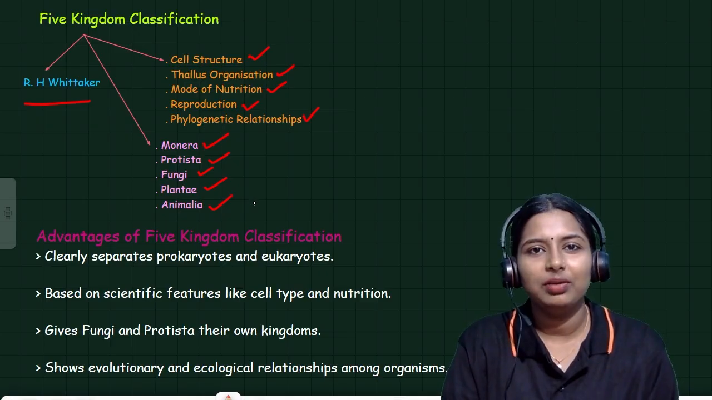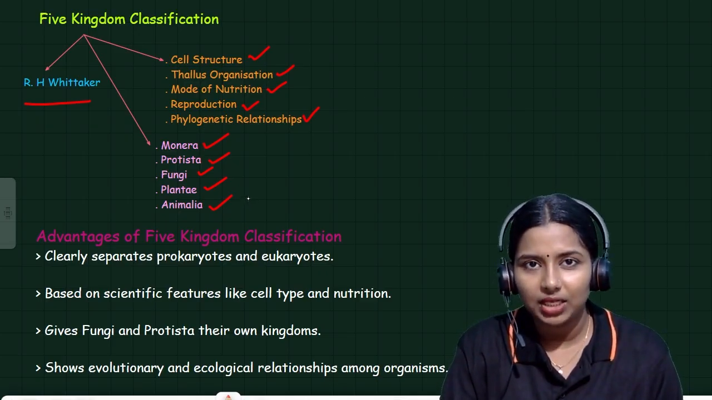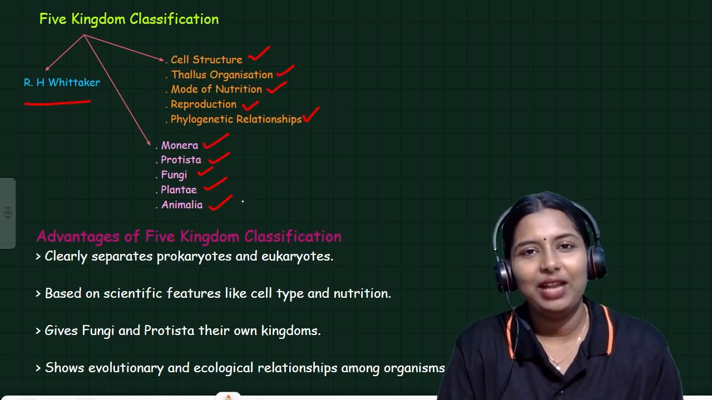Ma'am, what a question this is? We can say it in our sleep also. Okay, so what are the five kingdoms? Monera, Protista, Fungi, Plantae and Animalia.